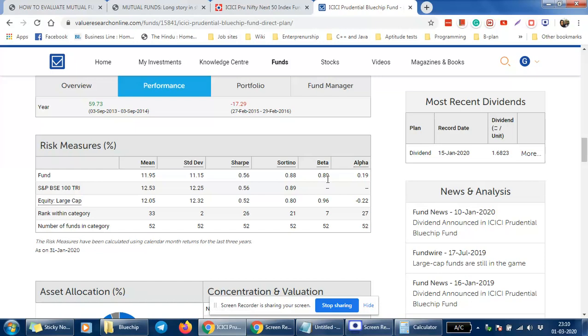Beta is also used to check the risk and reward trade-off. If you want to get higher returns, at the same time your riskiness will also increase. So if you're investing in a fund with a beta greater than 1, that fund will definitely be more risky. At the same time, your fund can deliver more return.